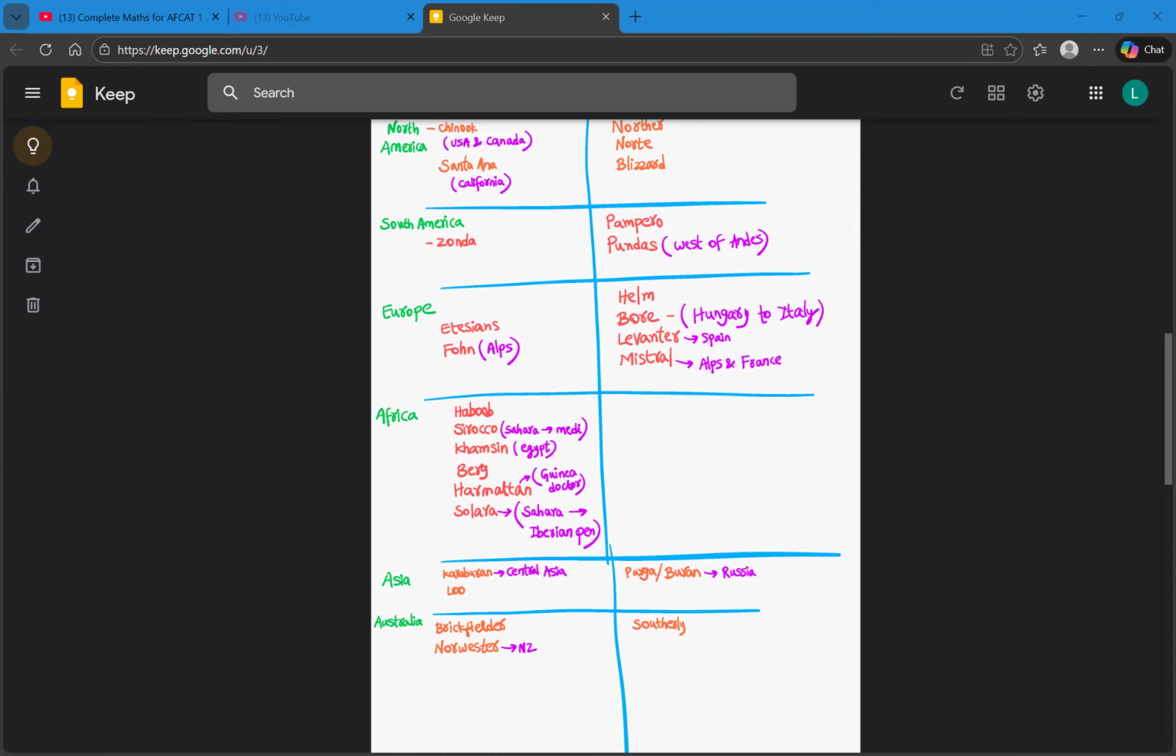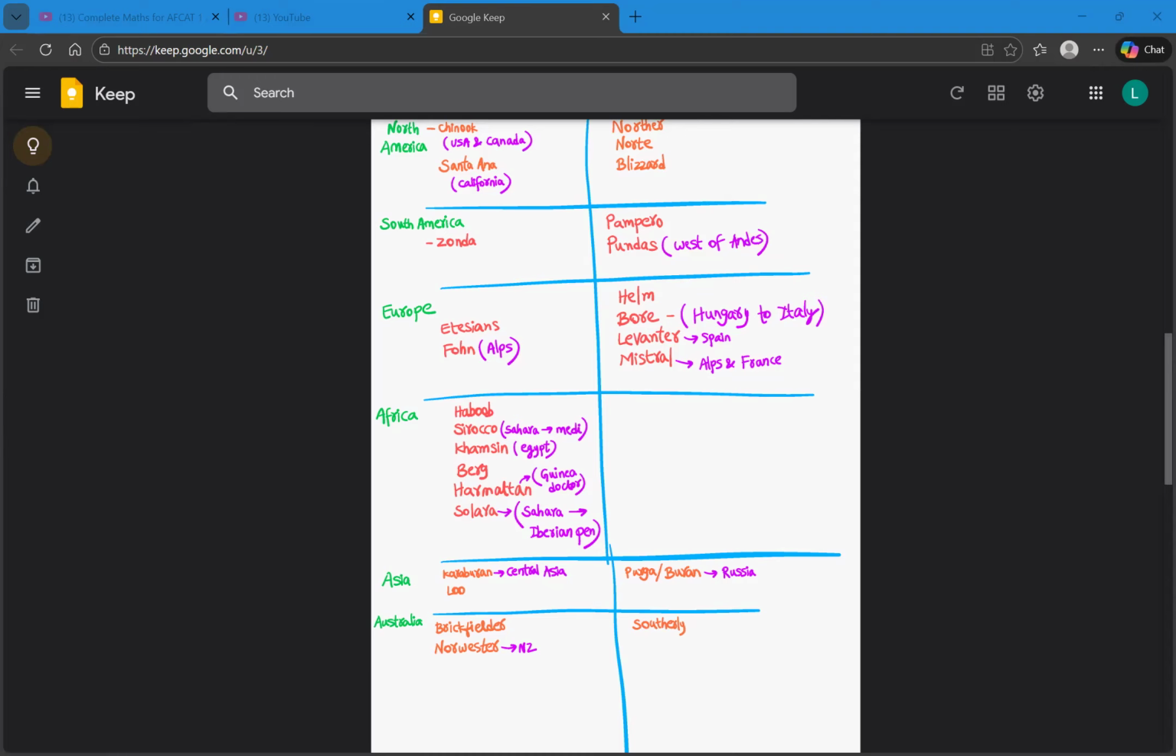Now let's go through the warm and cold winds of Europe once again. The warm winds are Etesians and Fawn, which is prevalent over the Alps mountains. Under the cold wind category, the first one is Hel, the second one is Bor, which travels from Hungary to the northern Italy part, the third one is Levanter, which is prevalent over Spain, and the fourth one is Mistral, which is prevalent over the Alps and France. So these are all the warm and cold winds in Europe.